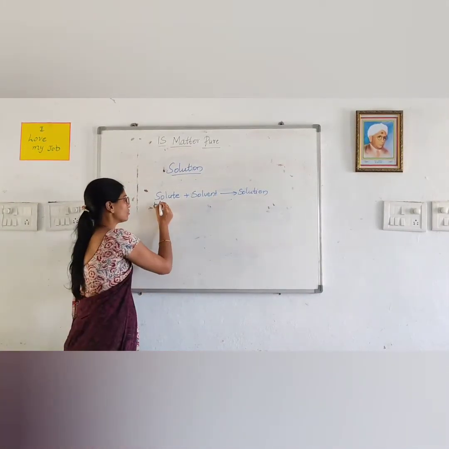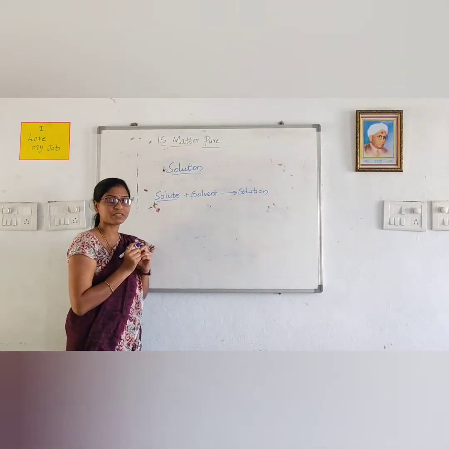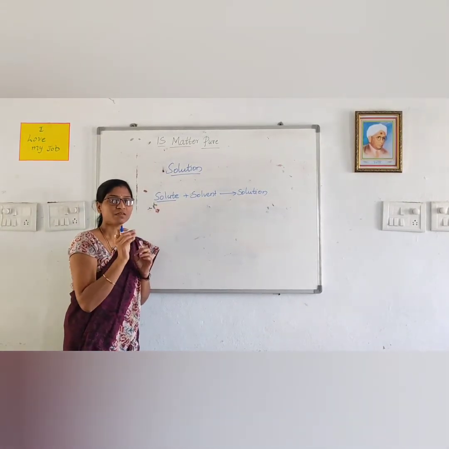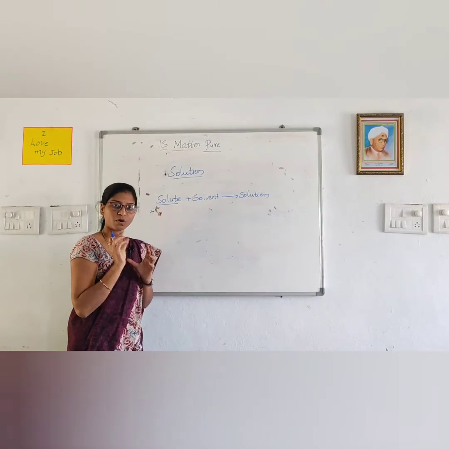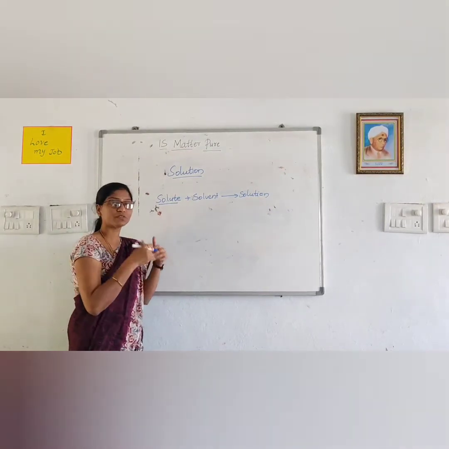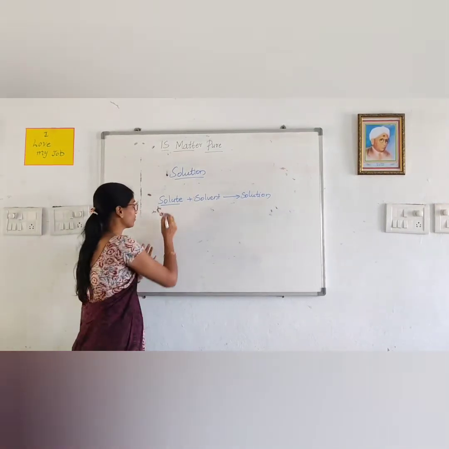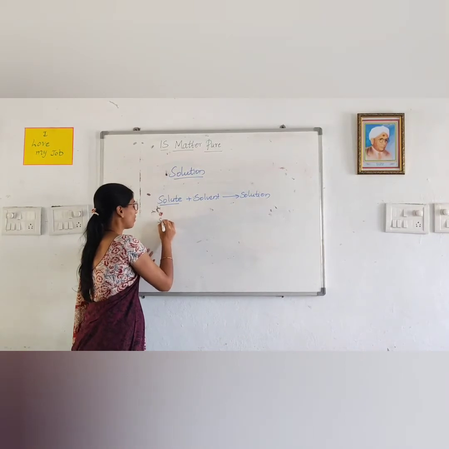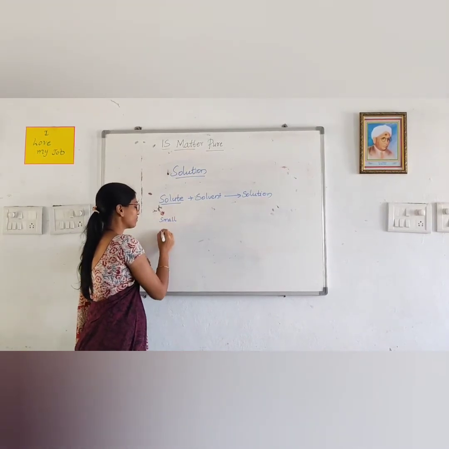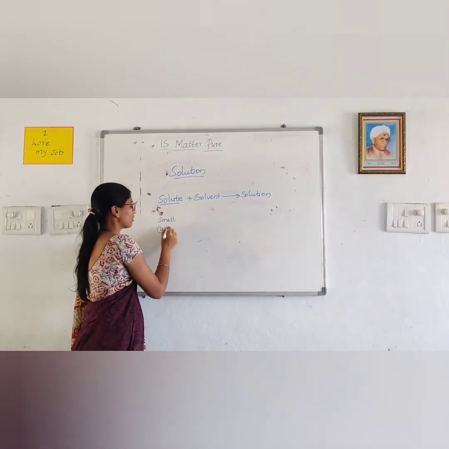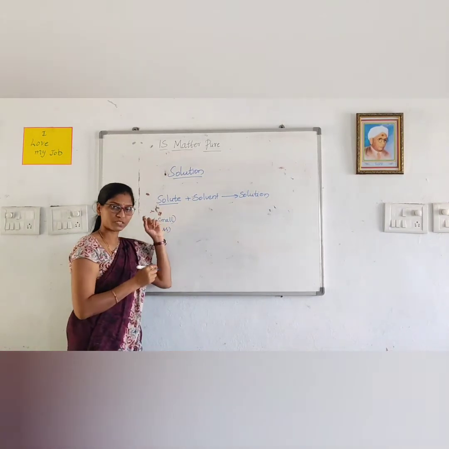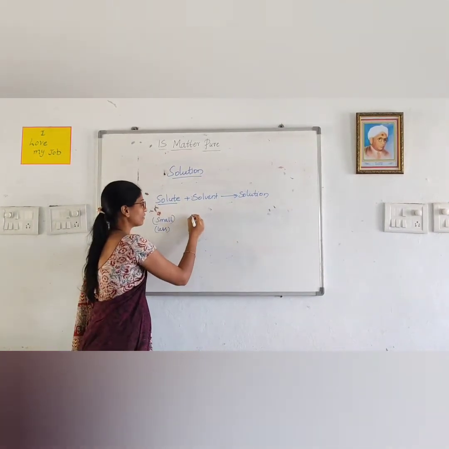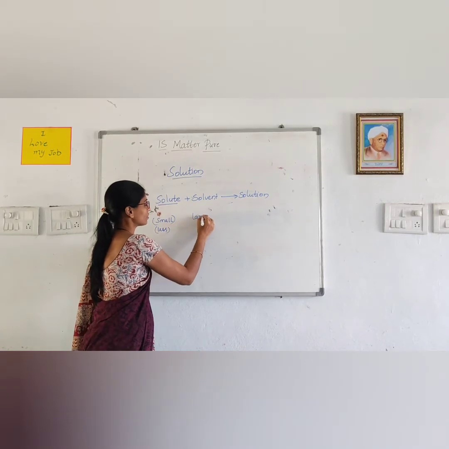Here, solute is the substance which is present in a small amount, and it dissolves in the solvent. So, solute is the substance which is present in less quantity, and solvent is present in large quantity.